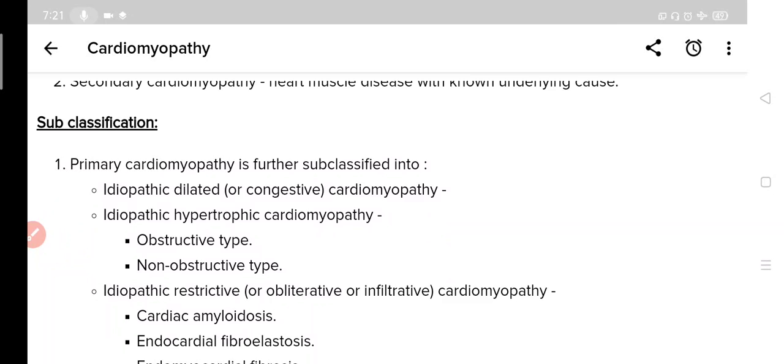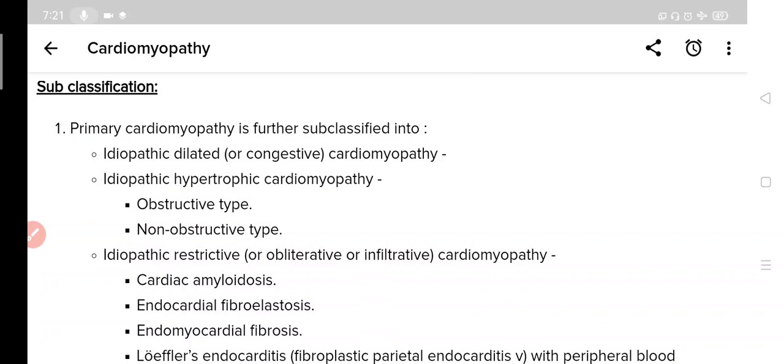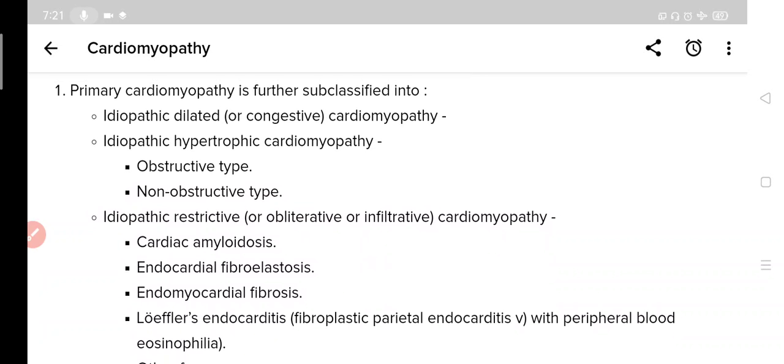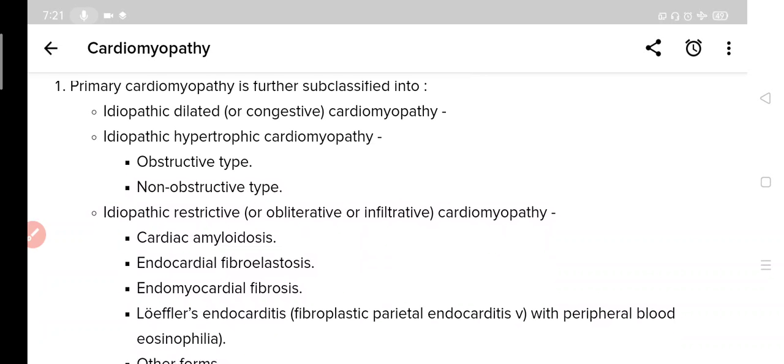Now there is sub classification of primary cardiomyopathy. Primary cardiomyopathy is divided into further 3 subtypes, that is idiopathic dilated, idiopathic hypertrophic and idiopathic restrictive. First one is idiopathic dilated, second idiopathic hypertrophic, and third one is idiopathic restrictive. And further there are subtypes of idiopathic hypertrophic and idiopathic restrictive.